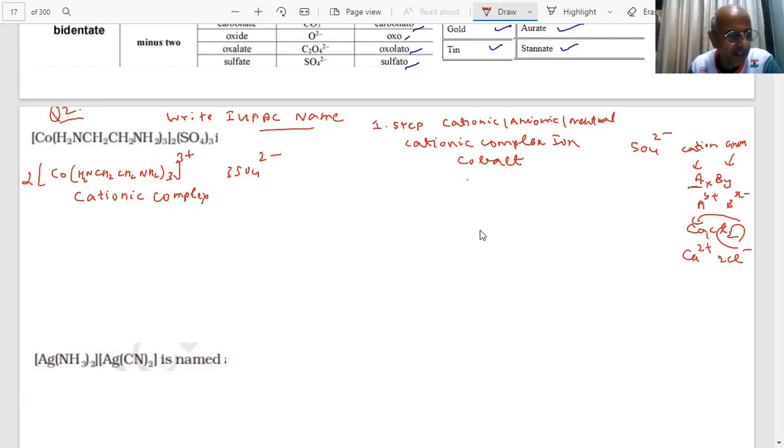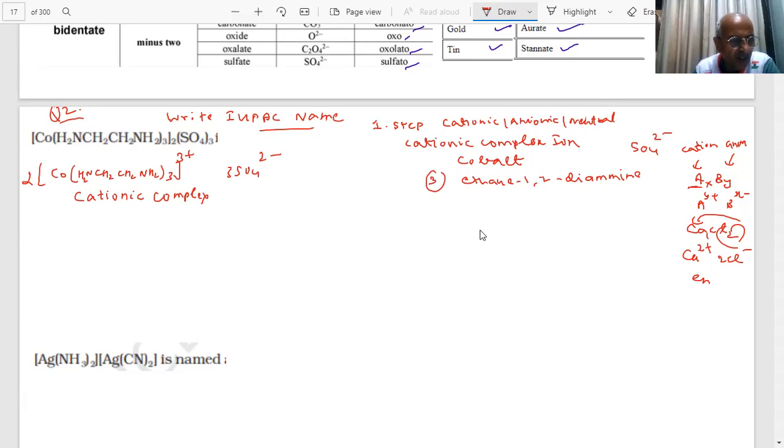This is ethane 1,2-diamine, student. Ethane 1,2-diamine. It is also called en, ethylenediamine. Short form of that is en. How many are there, student? 3. There are 3 of that. So cation is named first and anion is named second in every compound. So what is the name then?